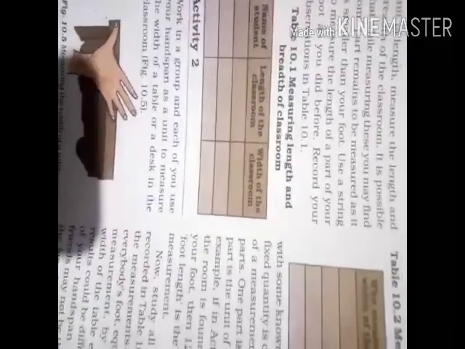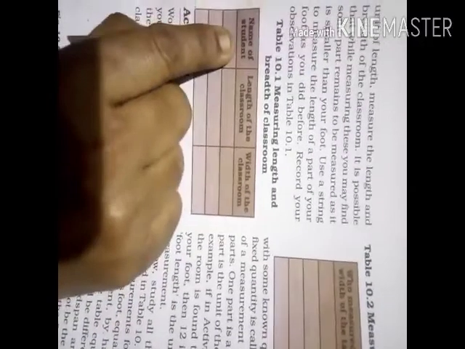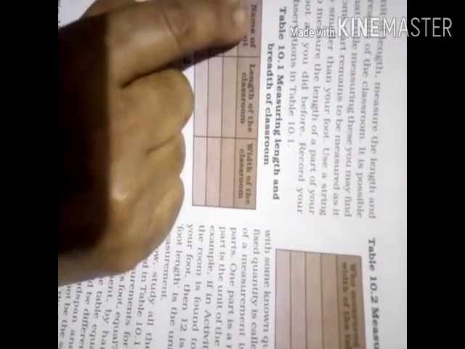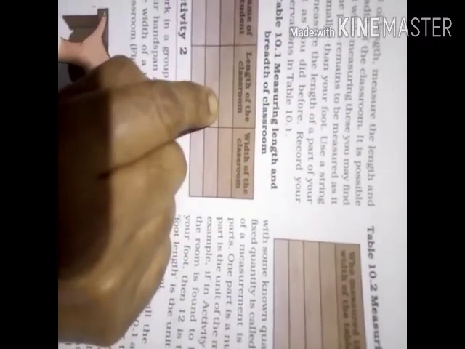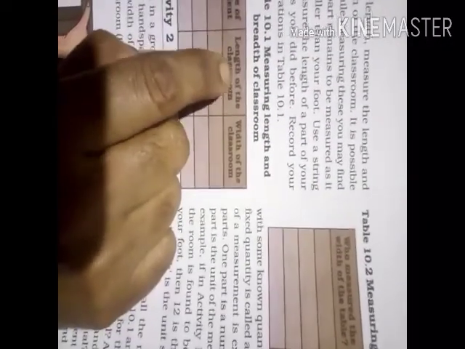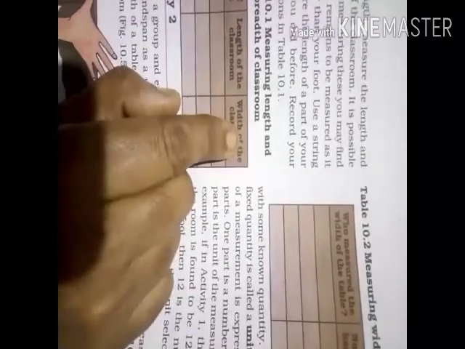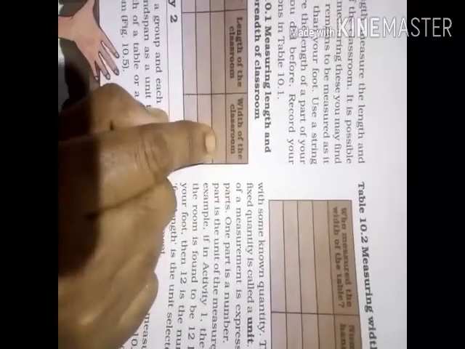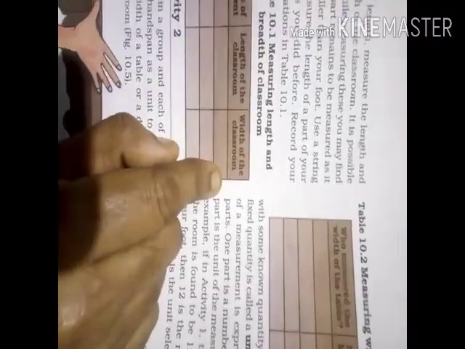After getting the length, you have to fill in the columns. Name of student, you write your name. Length of the classroom, instead of classroom, you write your room. Length and width of the room, both you have to write here.